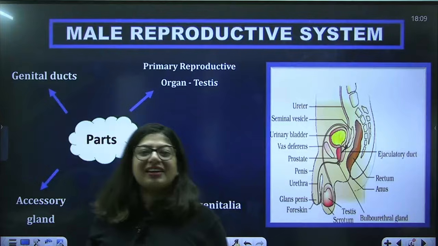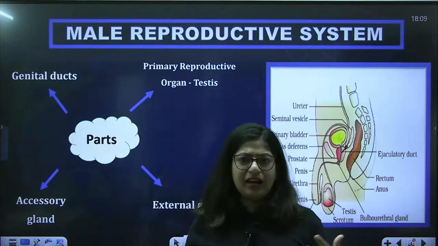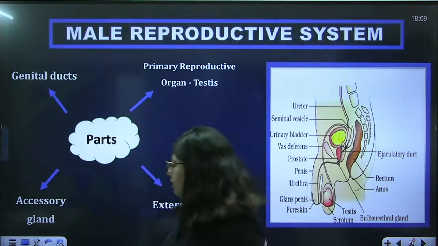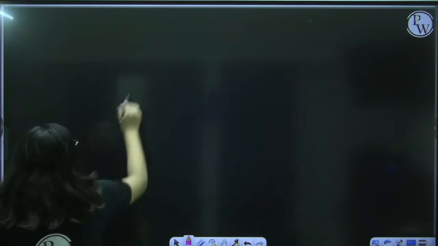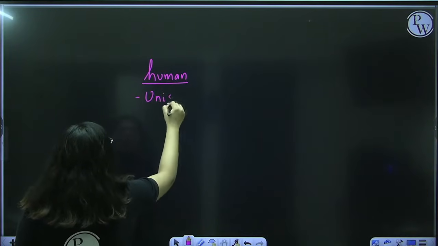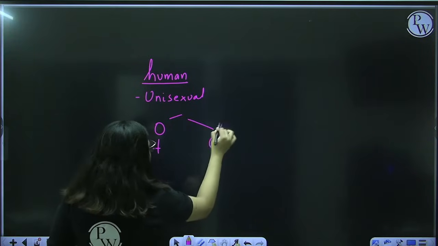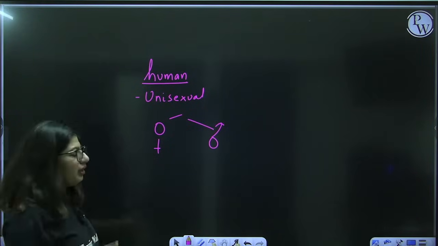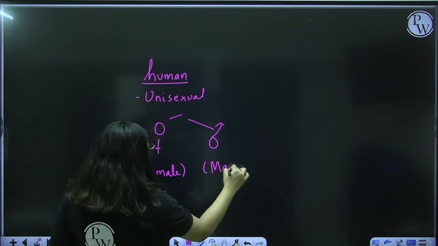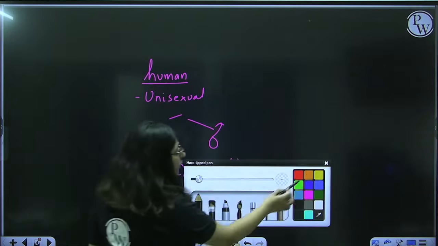Okay, so let's get started with the male reproductive system. As you know, we humans are unisexual organisms. We are dioecious. What does that mean? If I say we humans are unisexual, I mean that there is a female, and the second type of organism is a male. There are 2 types of organism, one is a female, another is a male, and we distinguish them on the basis of their reproductive system.